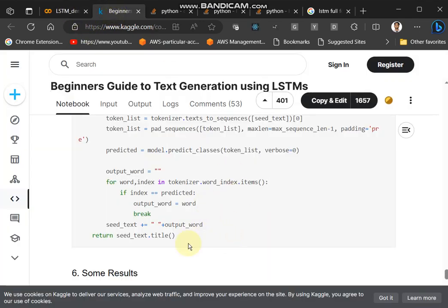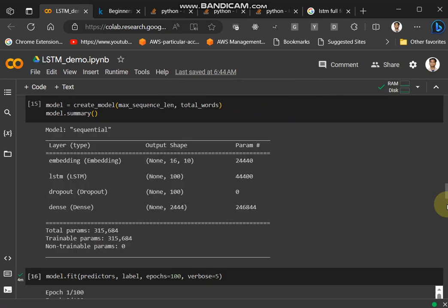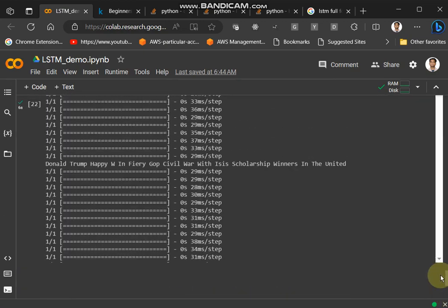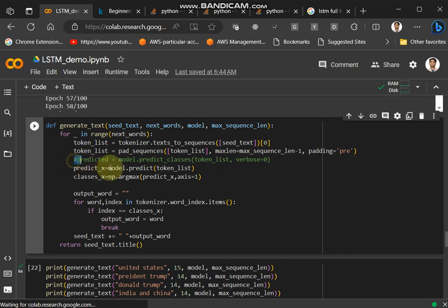So you can see in this code, here it is returning a predicted. Instead of predicted, I had to do those two steps and use that one when comparing it to the index. So if I go to my Google Colab link and go to that section of the code, here I have commented the original code, predicted equal to model.predict_classes. Instead I am using model.predict and np.argmax.